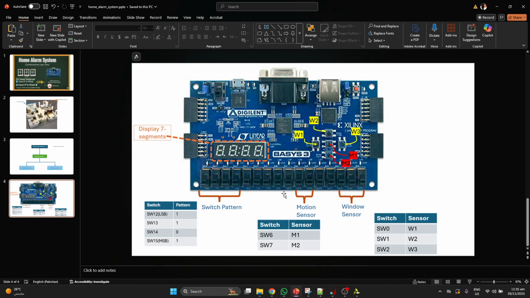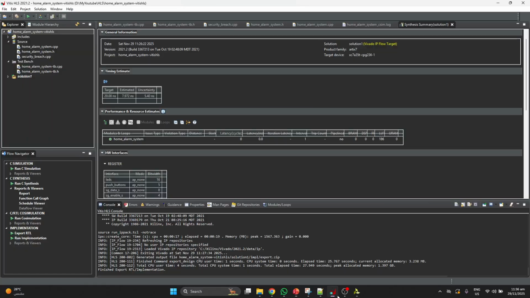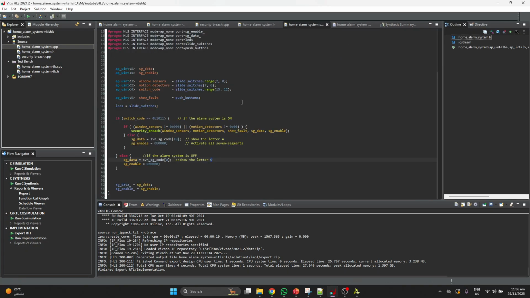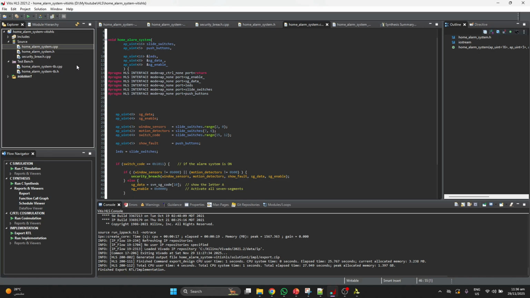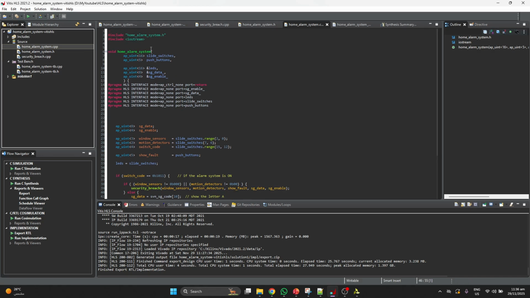Now let's come to the implementation in HLS. In HLS there will be 3 source files. First is the home alarm system.cpp file, next is the .h file, and next is the security breach.cpp file.